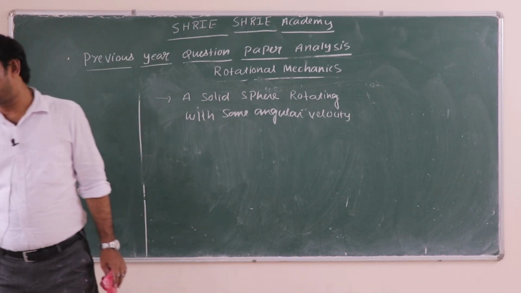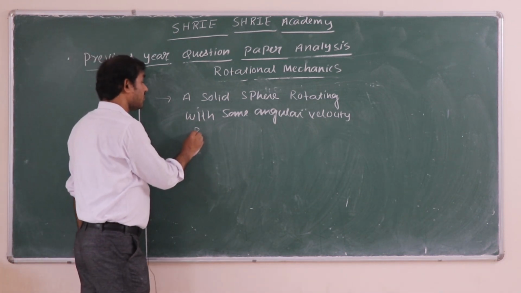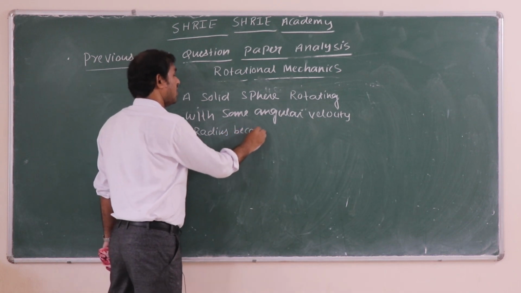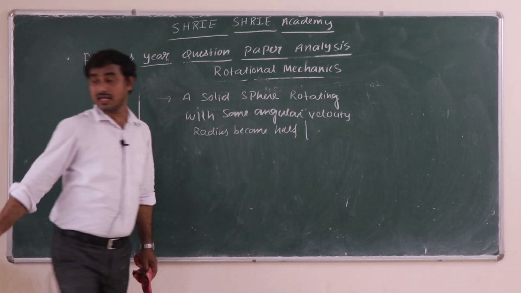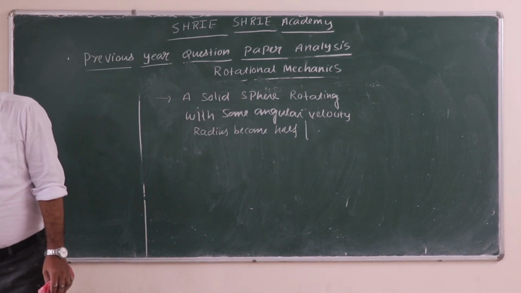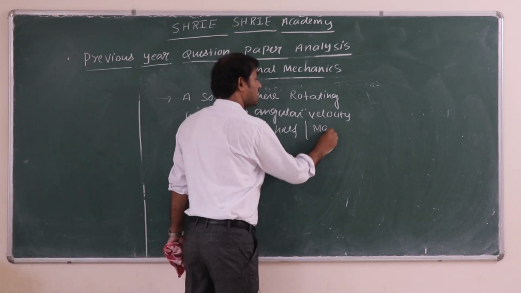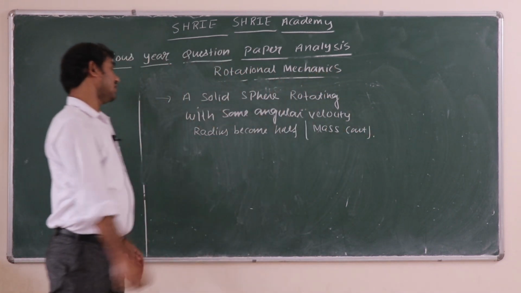Now he is saying that the radius is reduced, the radius became half, and the mass remains constant. Then which quantity will not change?